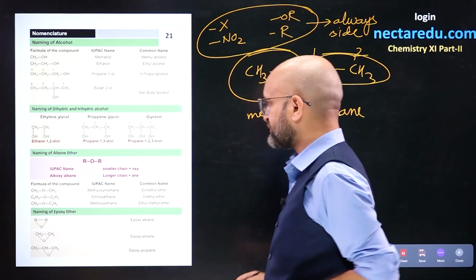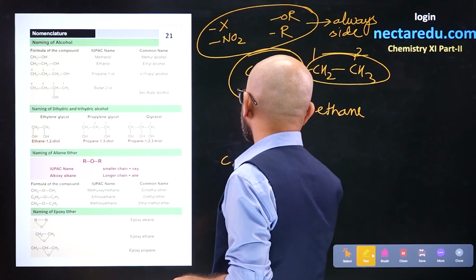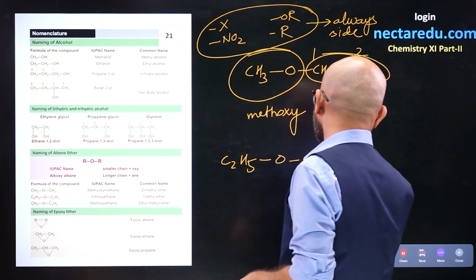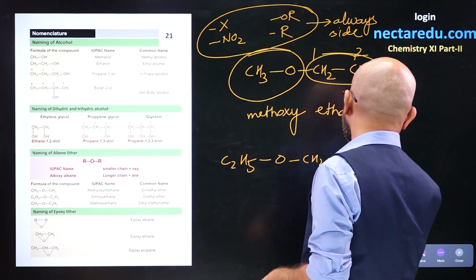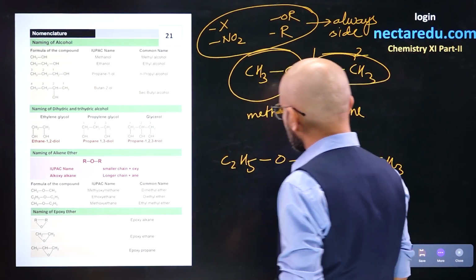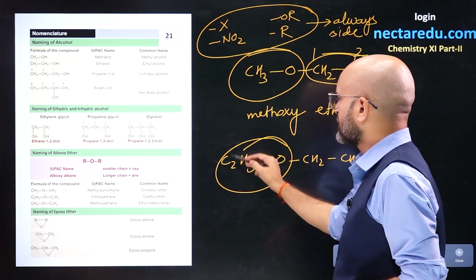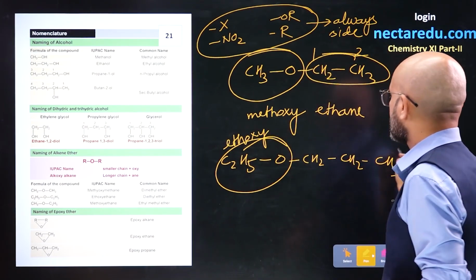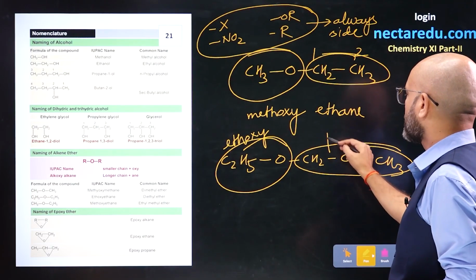If we have, let's say, C2H5OCH2CH2CH3, how will we name this? The smaller chain is this, so this is ethoxy, and the total carbons on this side is 3, so this is propane.